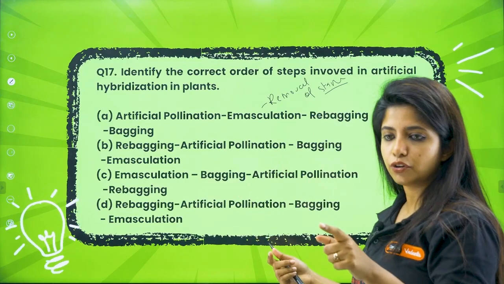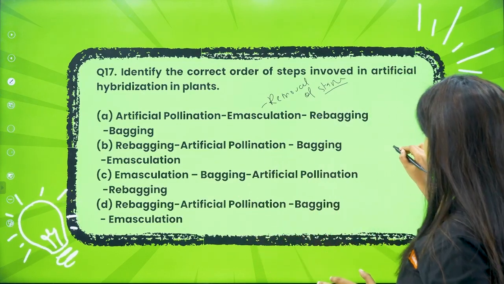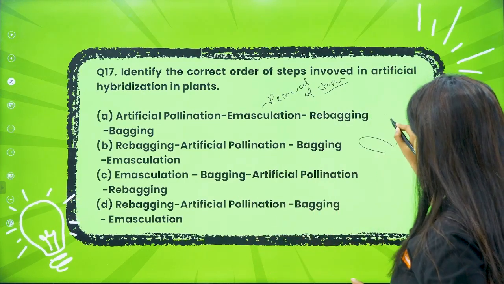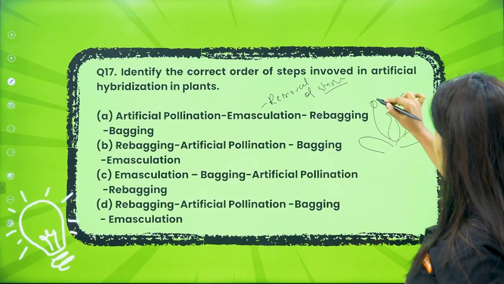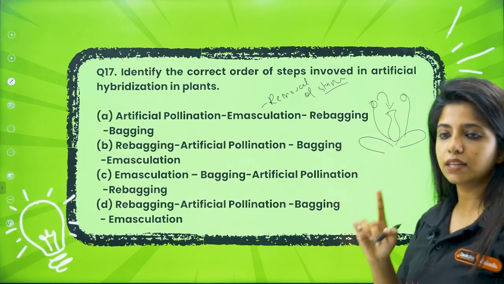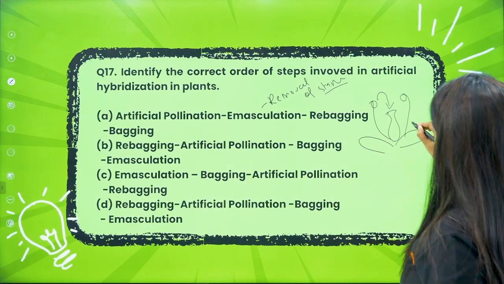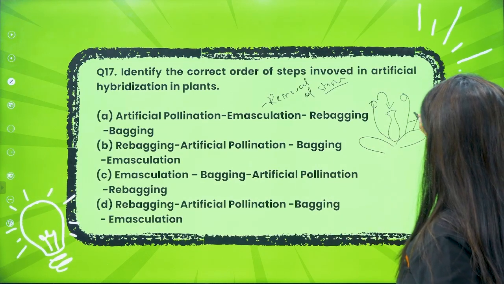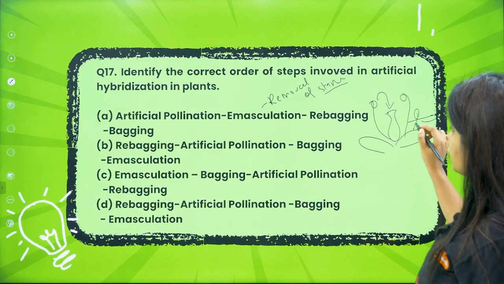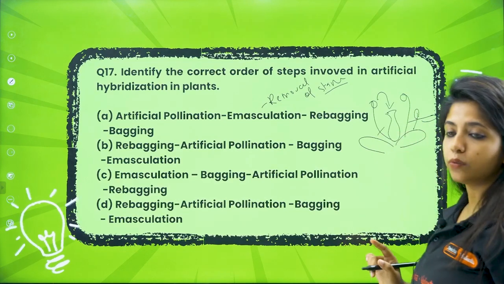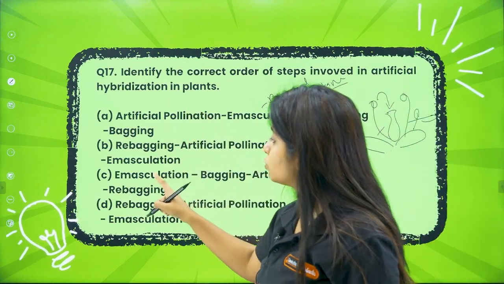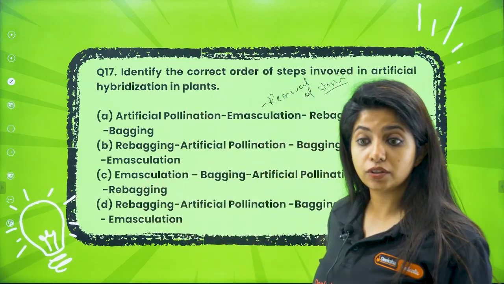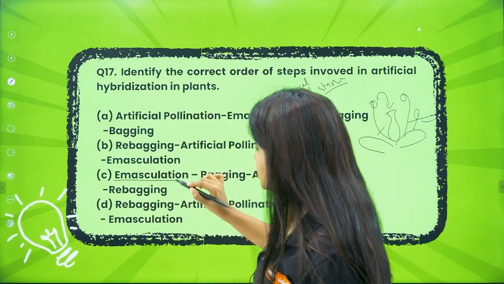So the first thing that you have to do, if you are worried that this is a flower over here and it has the female and the male part, and if you are worried the pollen grains from here can land over here, the first thing that you will be doing is chopping this particular portion off, the male parts off, and that is known as emasculation. So that will be the first step that you will do. Over here there's only one point that gives emasculation as the first step. So we will say emasculation, this is correct.